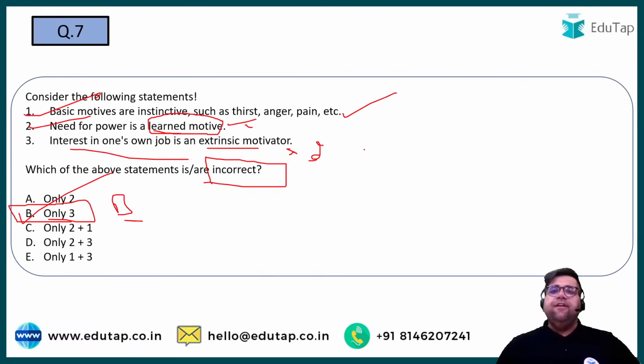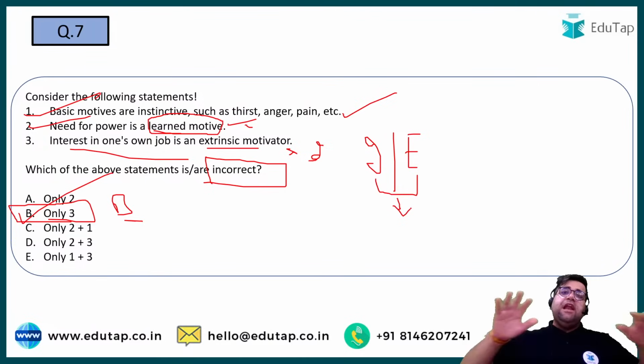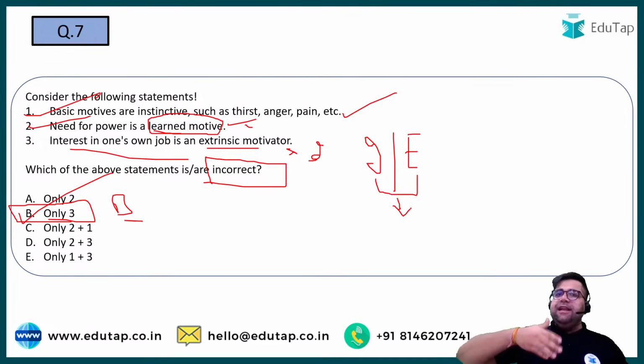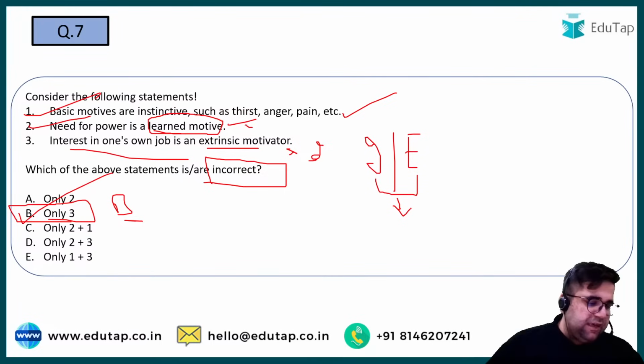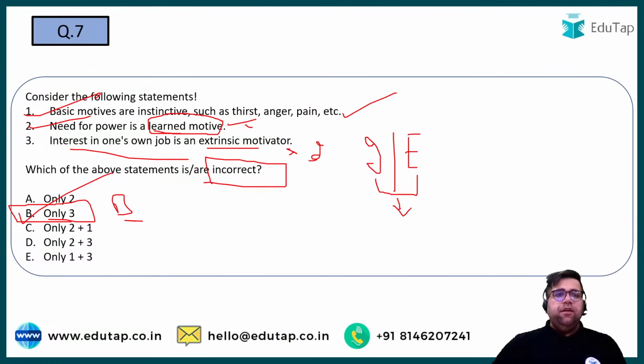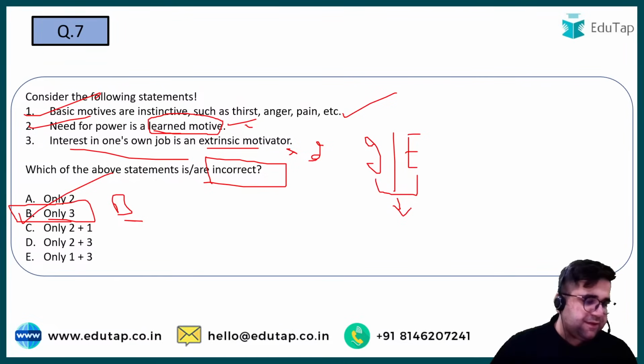Please tell me, if I have intrinsic and if I have extrinsic, which one will be lasting for long? If I have to look for a motive which lasts for long, will it be intrinsic or extrinsic? Please let me know your answer in the chat box. Seventh will be B, not D. Need of power is learned only. So you have to identify the incorrect one, right? So the second was correct, so it will never come in the answer.